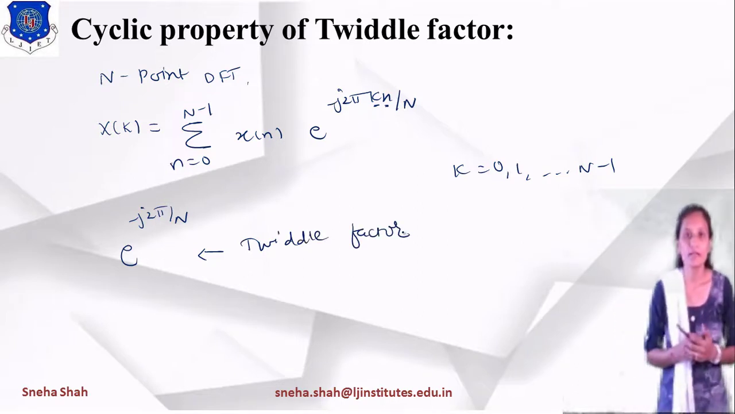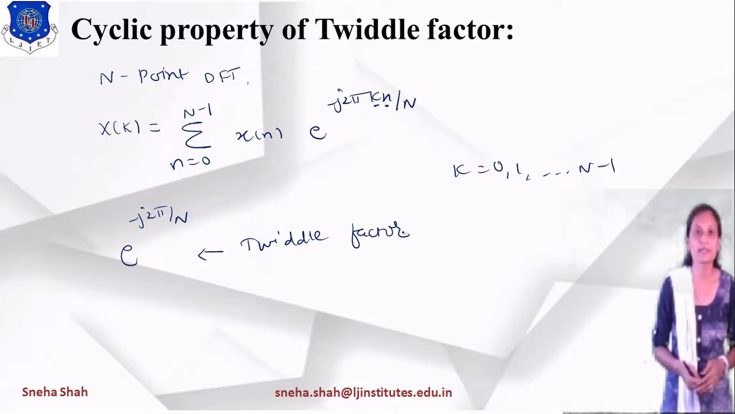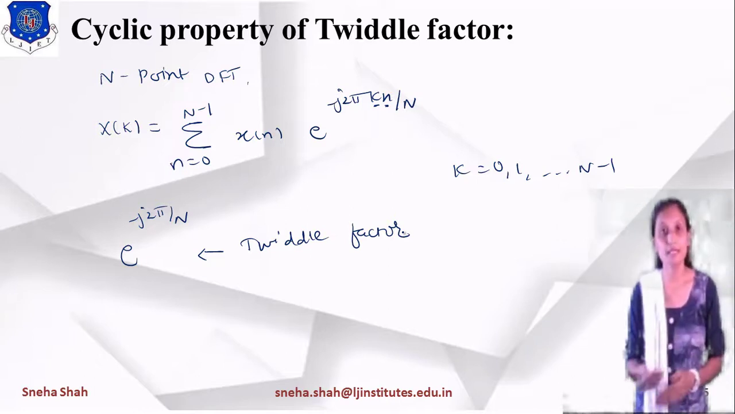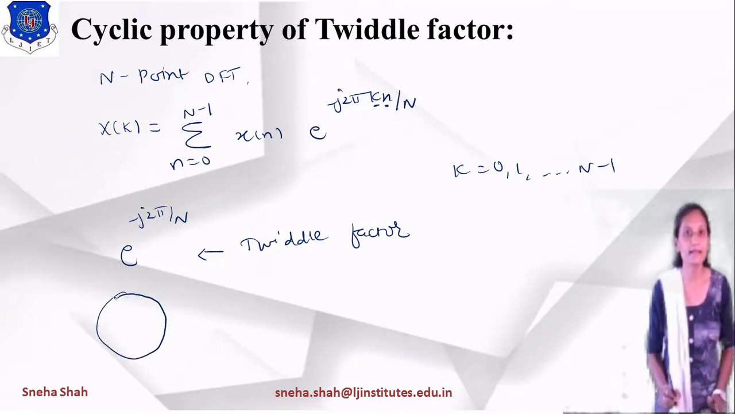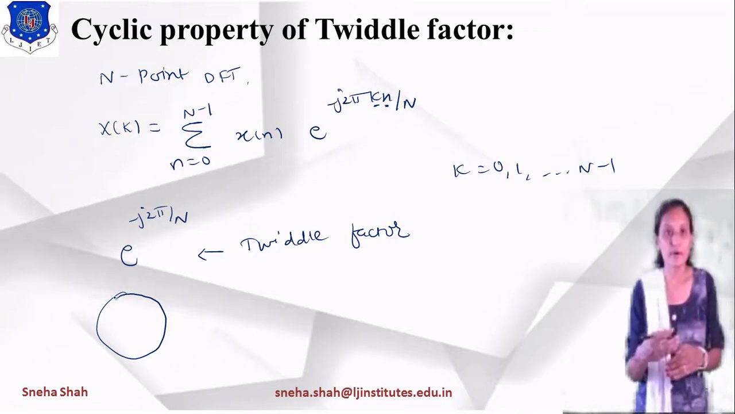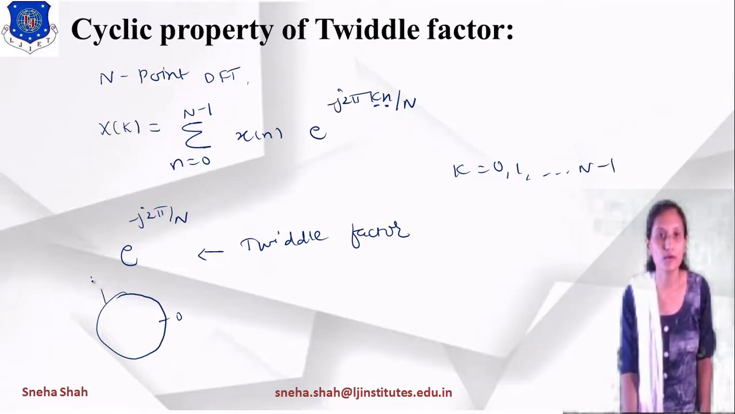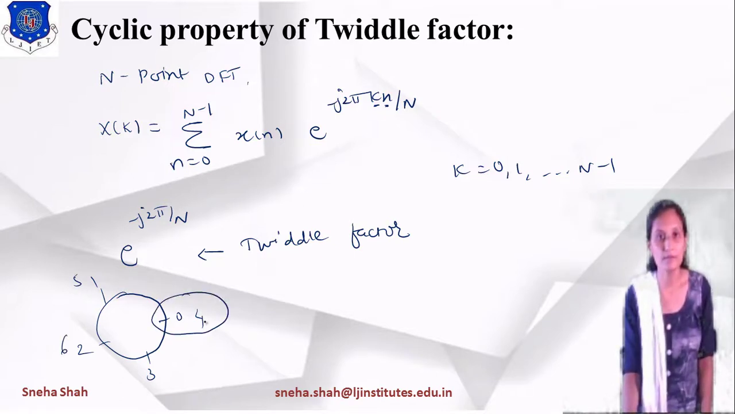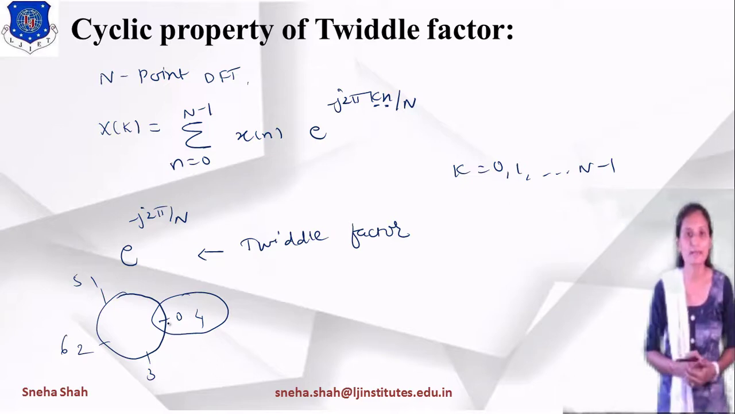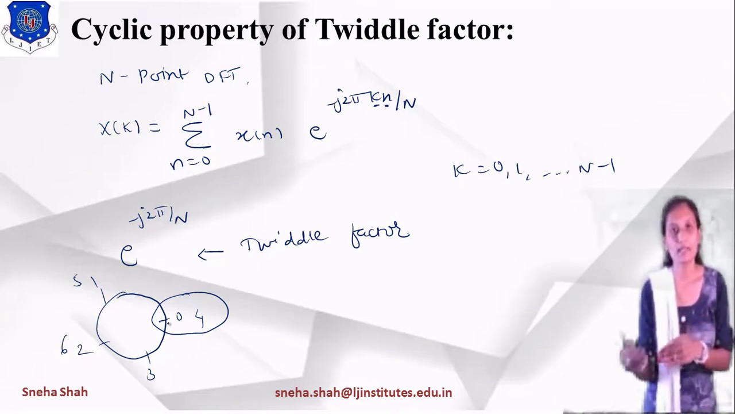Now if we want to derive the cyclic property of this twiddle factor, what is the meaning of cyclic property? Cyclic property means, if I represent it in the form of a cycle, then after some number of points it will be in a repeating form. Suppose I start with 0, then 1, 2, 3, 4, 5, 6; it will be a repeating form. 4 will be the same as 0, right? So we can say that after 4 terms it will be in the repeating form.